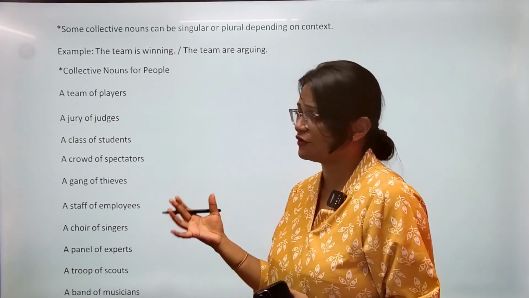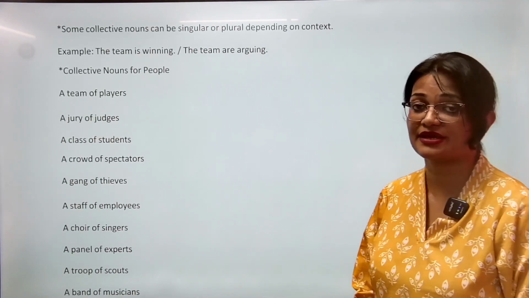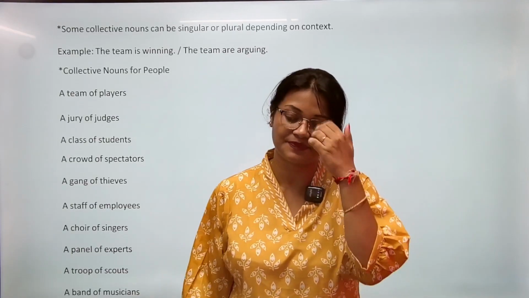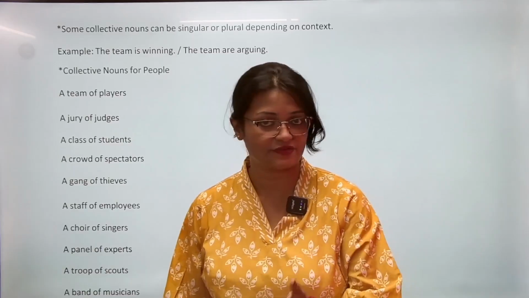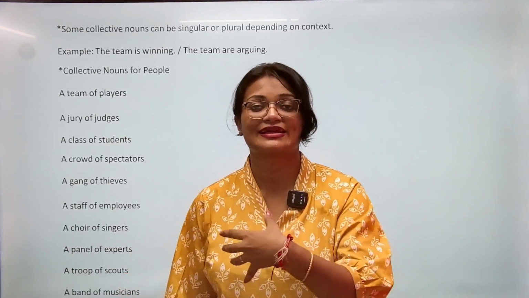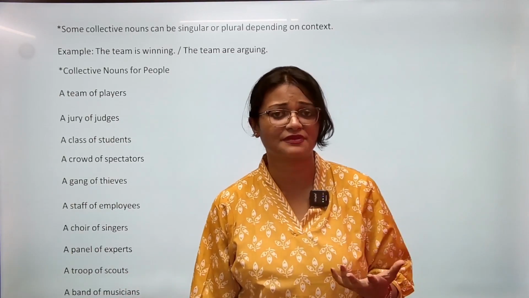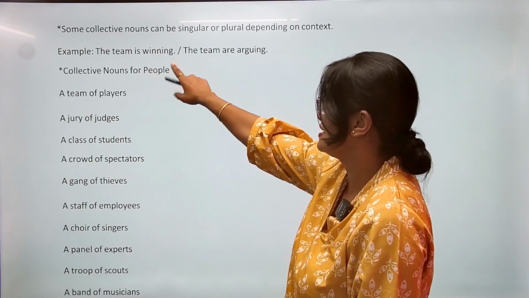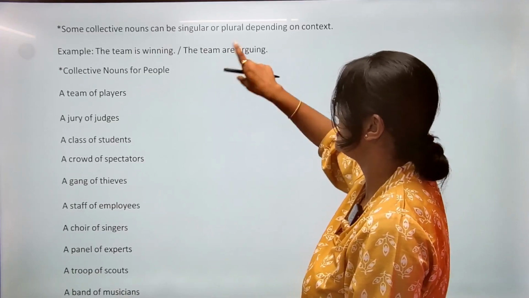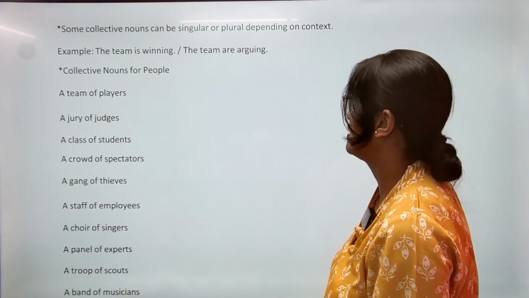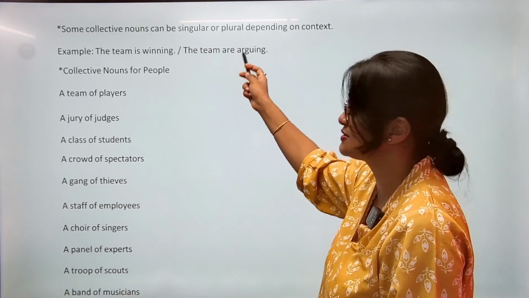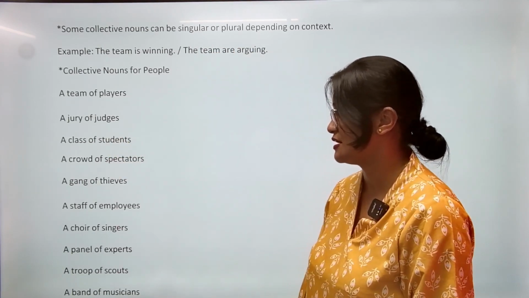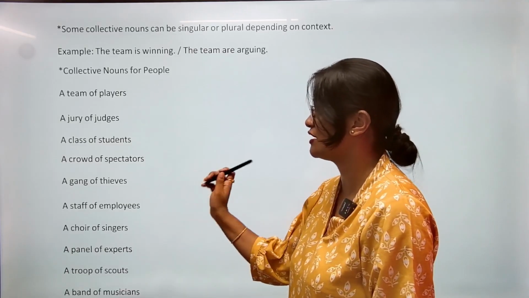Now, these are some of the examples of collective nouns that we have already discussed. Why is it important from the exam point of view? Let's see. We have come across that a collective noun is a collection of either things or people or animals, anything. For example, look, the team is winning. The team are arguing. These are some kinds of singular and plural usage depending on the context. We will come to this, but look at some of the collective nouns: a team of players, a jury of judges, a class of students, a crowd of spectators.